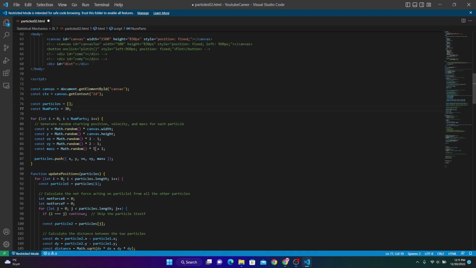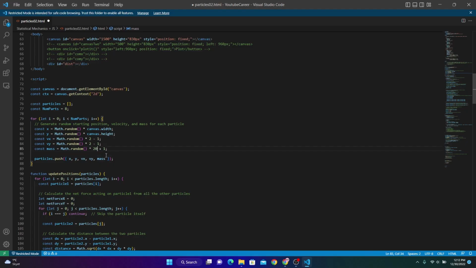Now it is important to remember that I have also added a damping force, or you can also call it friction. The speed of these particles will slow down as they go through space and when they collide with each other. Now let's see how it will change if I change the number of particles to only 30 and increase the mass diversity. Can you tell me what changed here? As you can see, decreasing the number of particles also decreases the central force and their speed, even though there are relatively heavier objects present in the simulation.